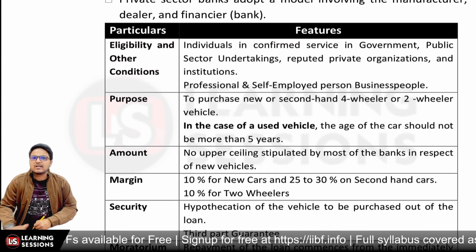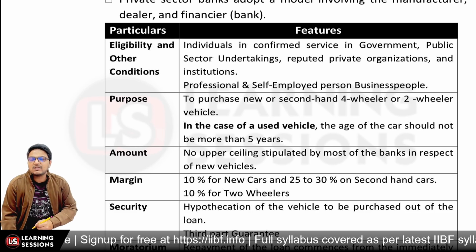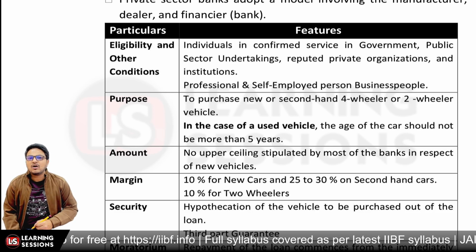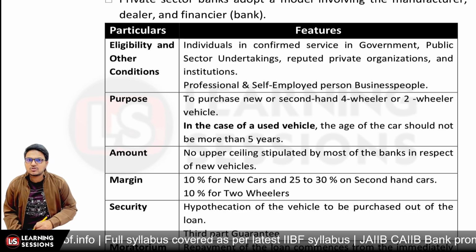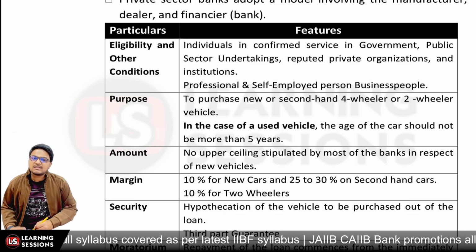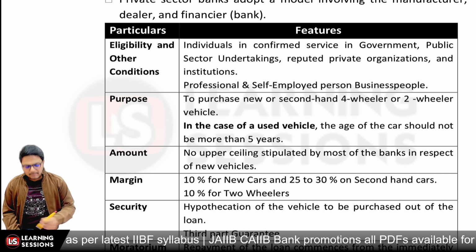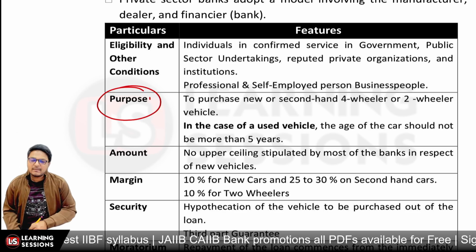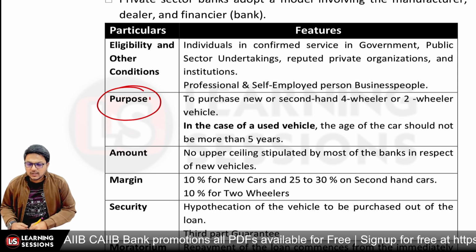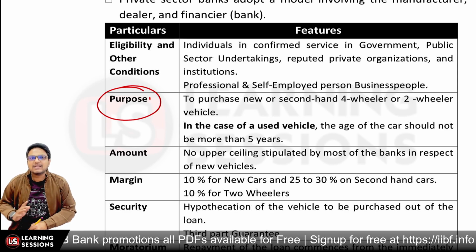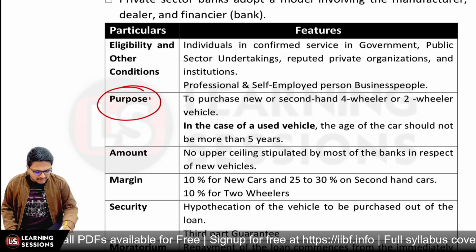And now let's have a look at the different particulars of the same. Now who is eligible? An individual who is having confirmed service in government or public sector undertakings or reputed private organizations or institutions, those are eligible. If the person is self-employed and if the person is a professional, they are also eligible. If we look at the purpose of the loan, it can be to buy a new 4-wheeler or 2-wheeler, or used, that is old 4-wheeler and 2-wheeler. But in case of old vehicles, the age of the car should not be more than 5 years.